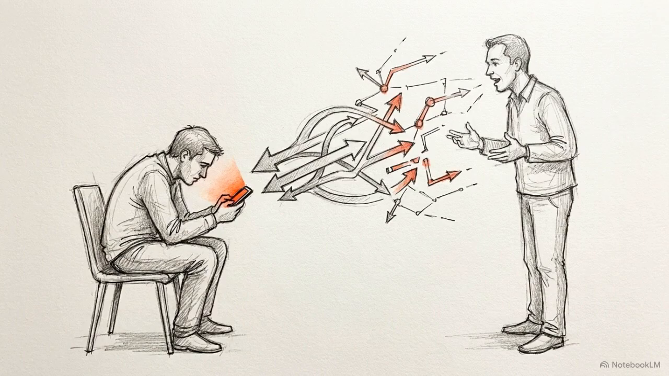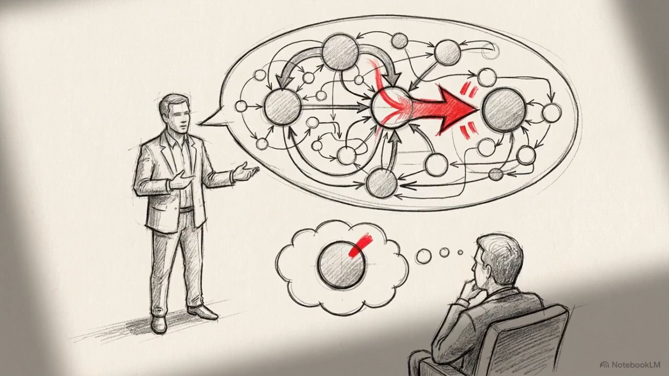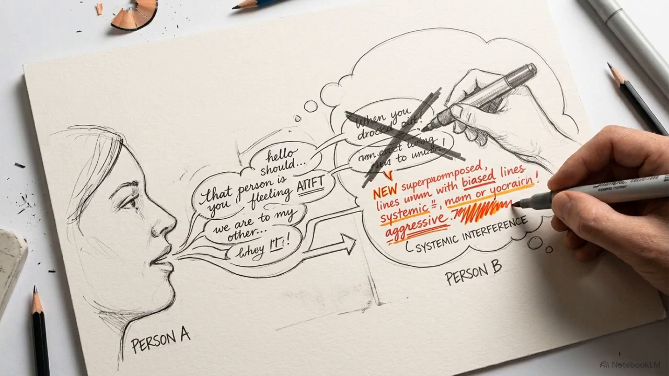At level 1, ignoring, the receiver makes no effort to process the input. Level 2 is pretending. This is performative listening, where physical cues are provided without any internal processing of the data. Level 3, selective listening, involves a biased interpretation, where the receiver only captures data that aligns with their pre-existing priors. Level 4, attentive listening, captures the words but remains centered on the receiver's own perspective rather than the speaker's intent.